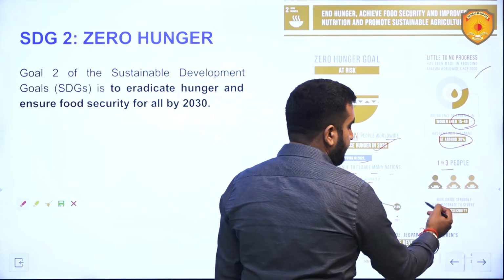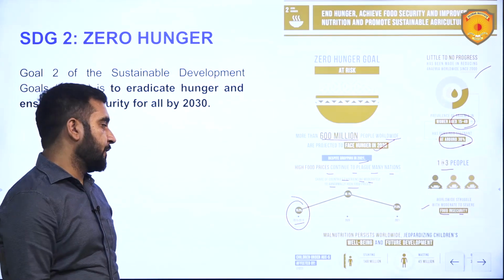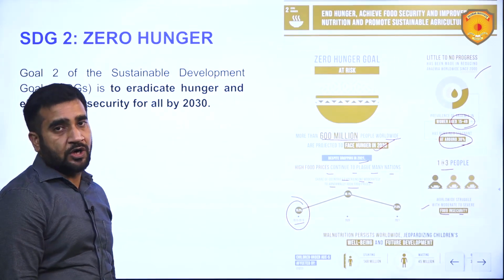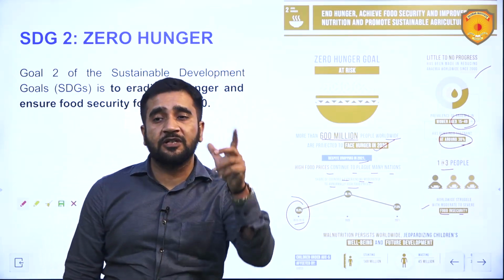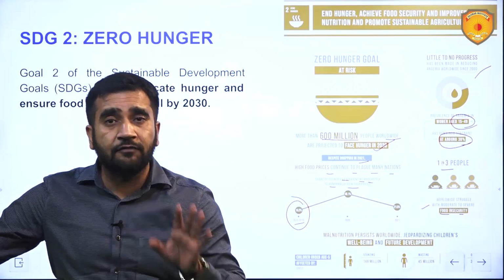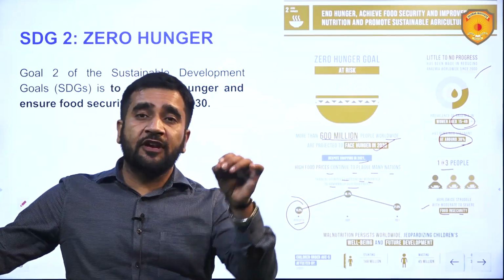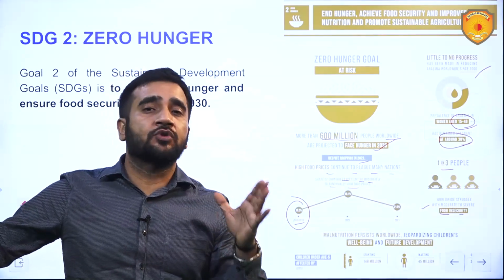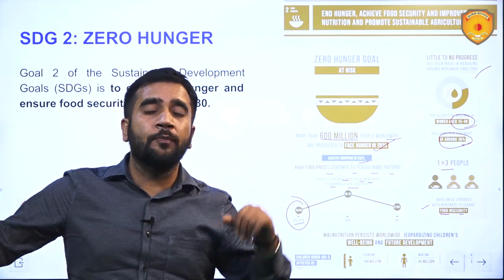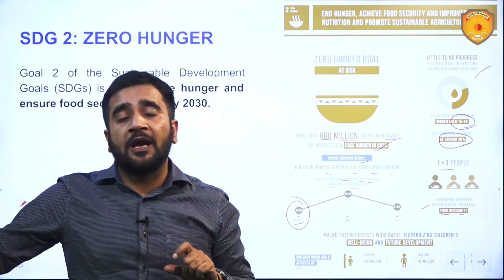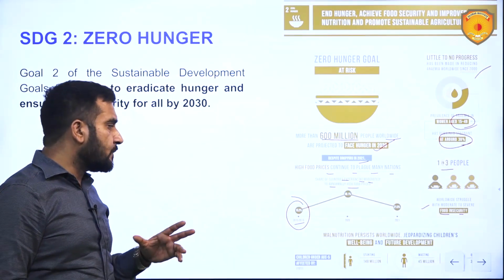1 in 3 people worldwide struggle with moderate to severe food insecurity. So that is a huge number. Malnutrition persists worldwide. Malnutrition is a term which is often misinterpreted and misunderstood. Malnutrition is not lack of nutrition. Malnutrition is lack of appropriate nutrition. If the nutrition availability is too little, then it can result in stunting or wasting. If the availability of nutrition is too high, then it can result in obesity. That is also a form of malnutrition. So a lot of people all across the world are suffering from malnutrition.